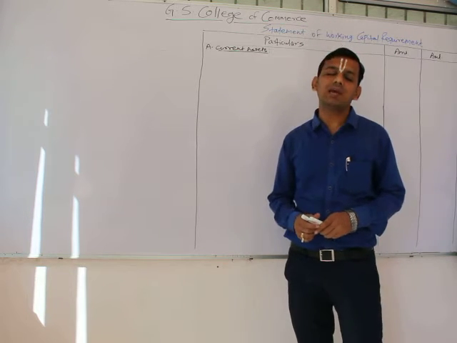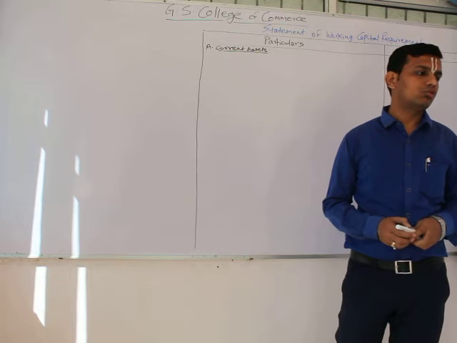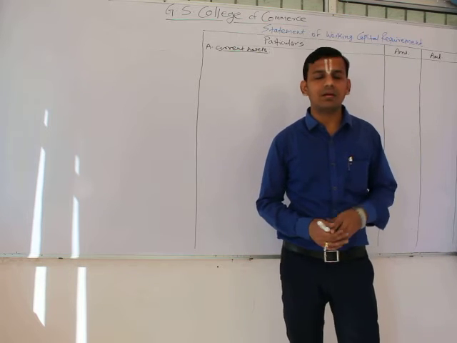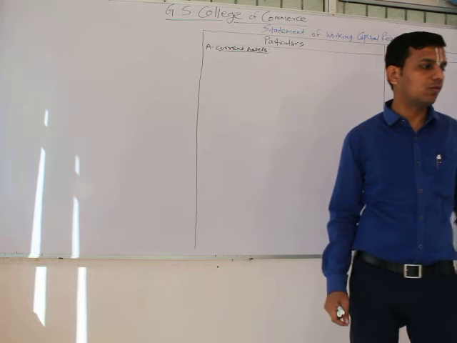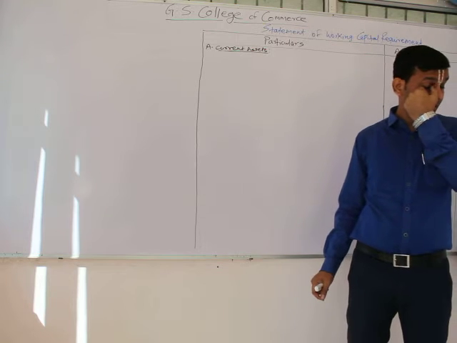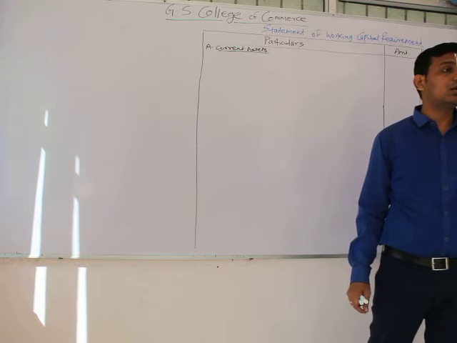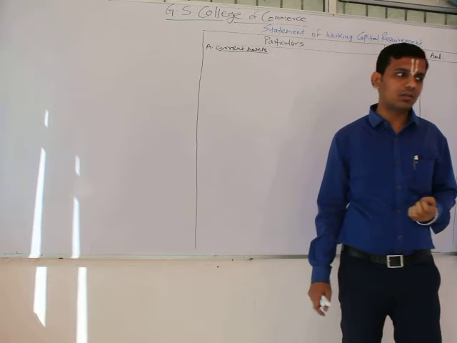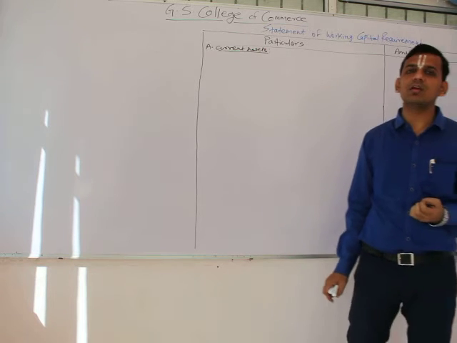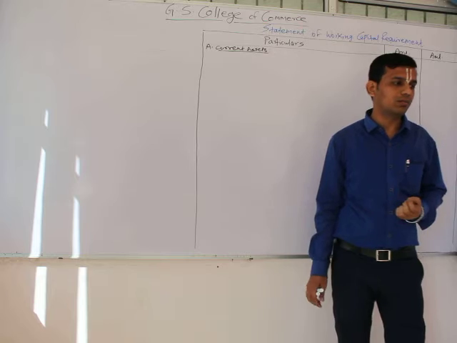In this video of business finance, we will see a somewhat new type of problem related to the working capital requirement. The question says that a company has an annual sales of 50,000 units with a selling price of rupees 30 per unit, and the cost structure is given as material 50% of sales, wages 20% of sales, and overheads 10% of sales.